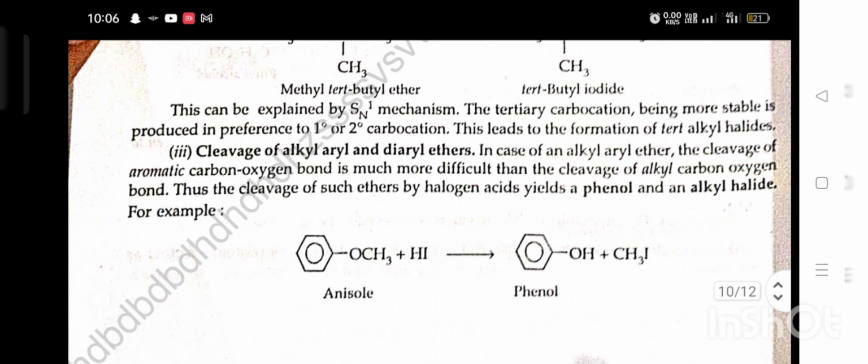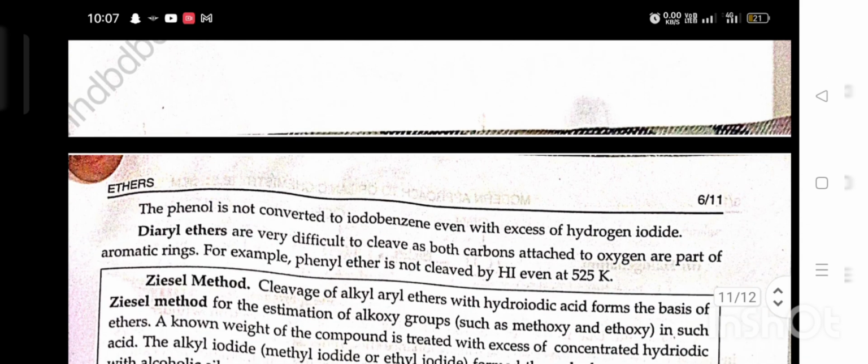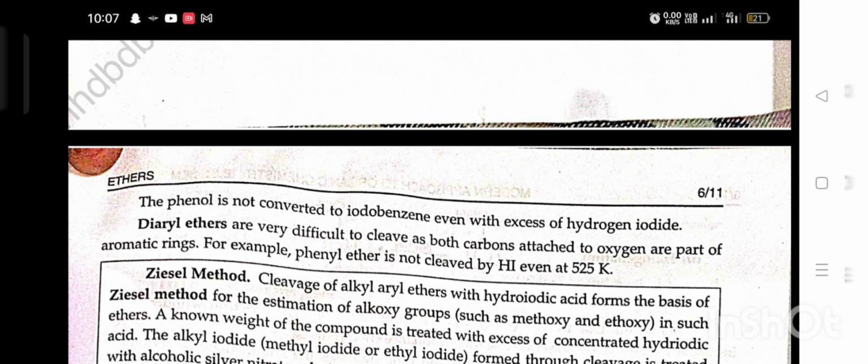Third, cleavage of alkyl aryl or diaryl ether. In case of alkyl aryl ether, the cleavage of aromatic carbon-oxygen bond is much more difficult than the cleavage of alkyl carbon-oxygen bond. Thus, the cleavage of such ether by halogen acid yields a phenol and an alkyl halide. For example, anisole plus HI gives phenol plus CH3I, methyl iodide. The phenol is not converted into iodobenzene even with excess of hydrogen iodide.